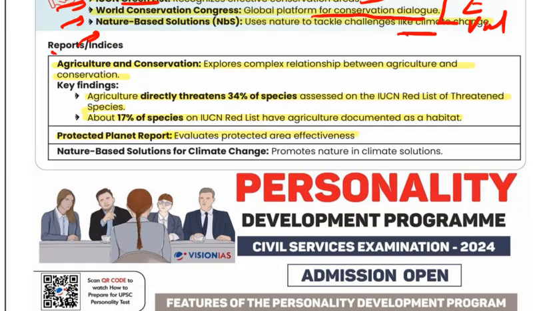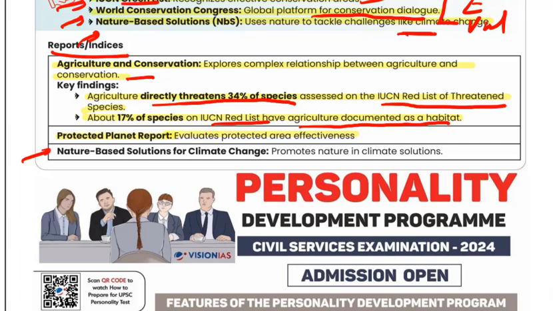Next is the reports and indices published by IUCN. First is agriculture and conservation. It explores the complex relationship between the agriculture and conservation. What are the key findings here? Agriculture directly threatens 34% of the species assessed on the IUCN Red List of the threatened species. About 17% of species of IUCN Red List have agriculture documented as a habitat.